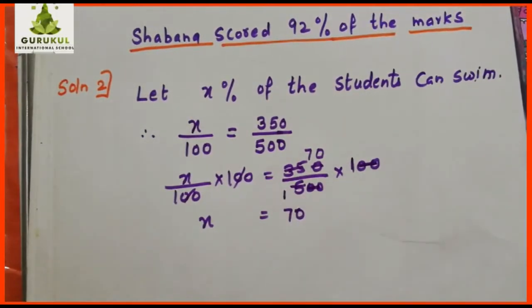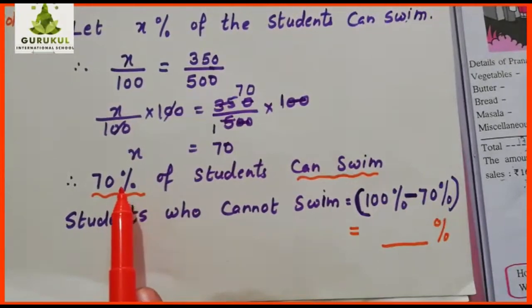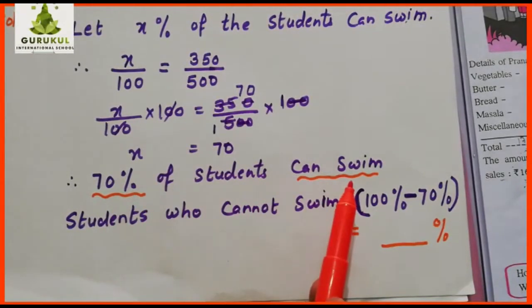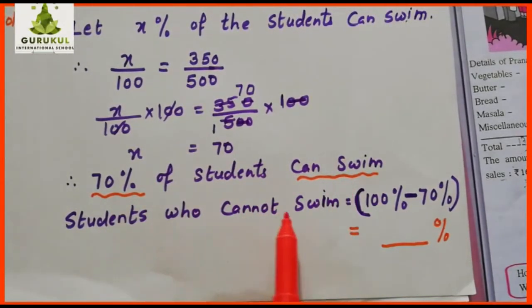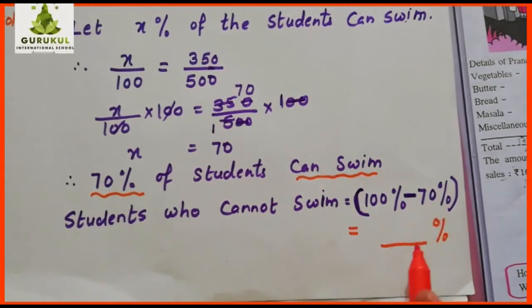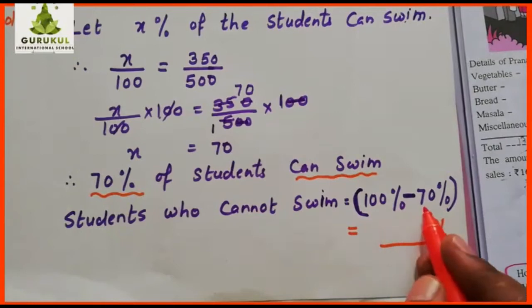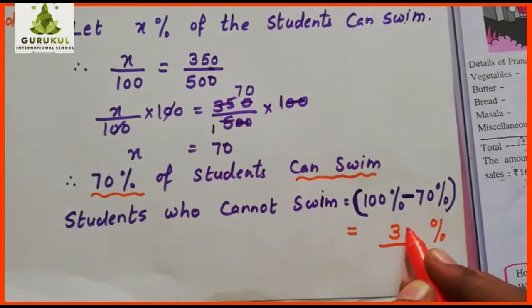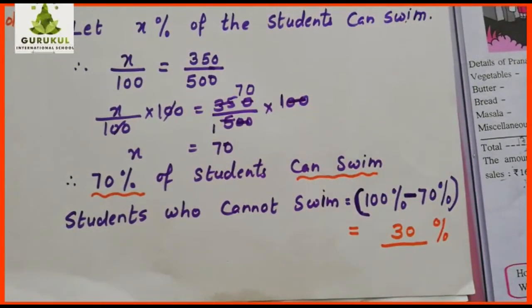This means 70%. X is equals to 70 means 70 out of 100. Out of 100, 70 students can swim. Now we got 70% of students can swim. Now students who cannot swim is out of 100%, 70% can swim. Means what is remaining here? 100 minus 70, that is 30% cannot swim. Is this clear to you?